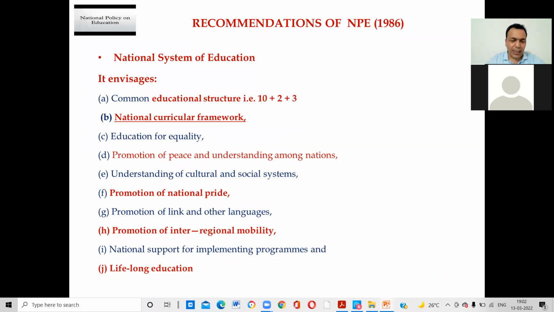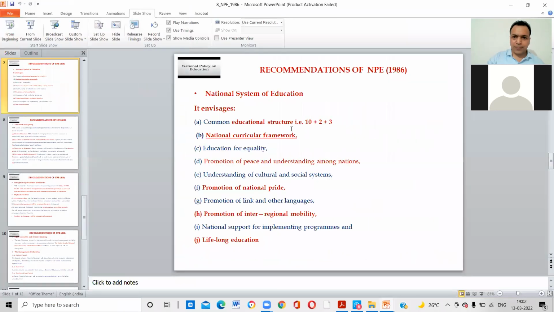Promotion of national pride, promotion of link language, promotion of inter-regional mobility, national support for implementing programs and lifelong education. So these are all the recommendations. Basically you have to learn the recommendations in the National Policy on Education, right?